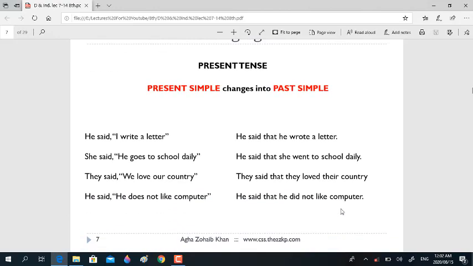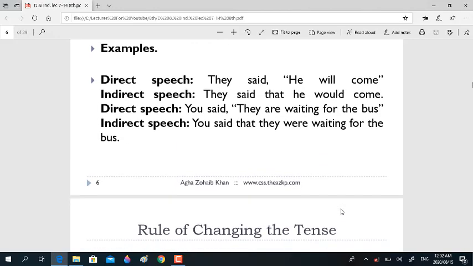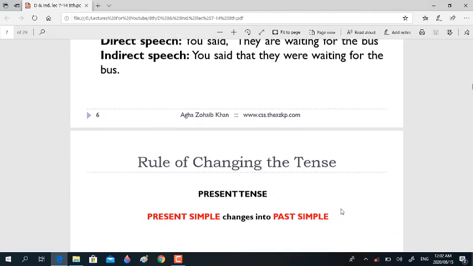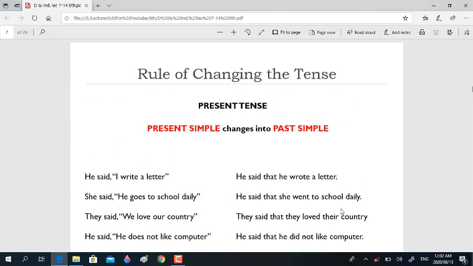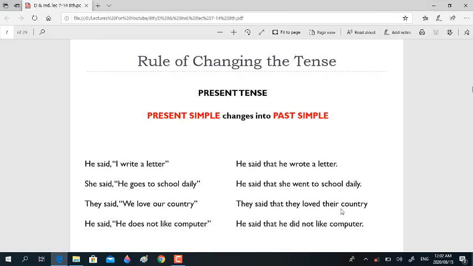This is really very important to keep in mind: changes in the tenses of the reported part will depend on the verb tense of the reporting speech.